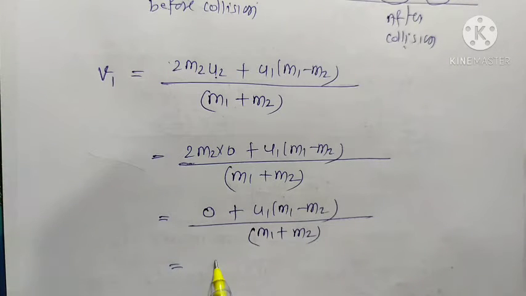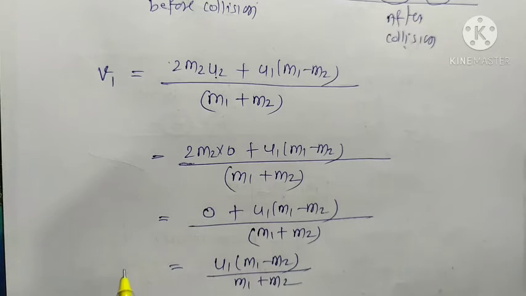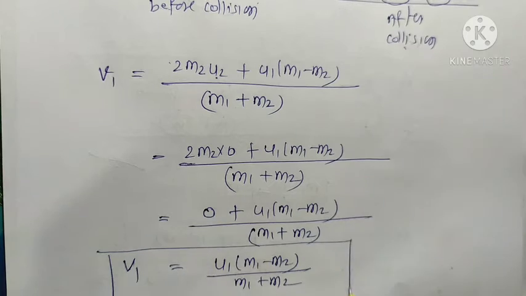So this is v1 when the second body is at rest.